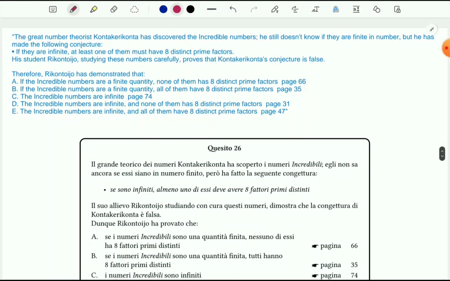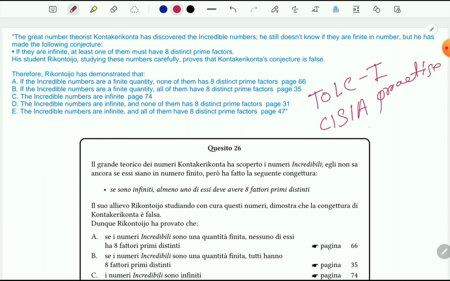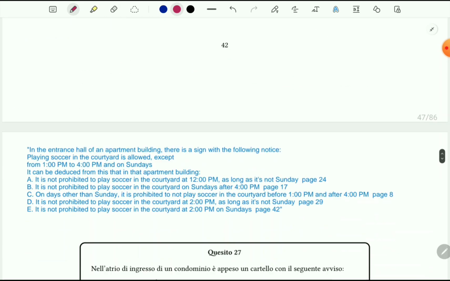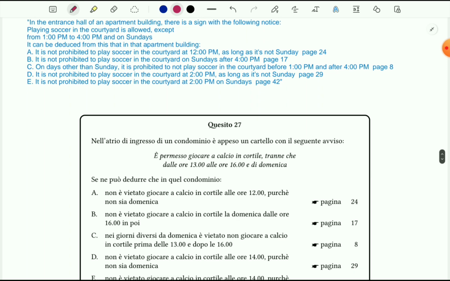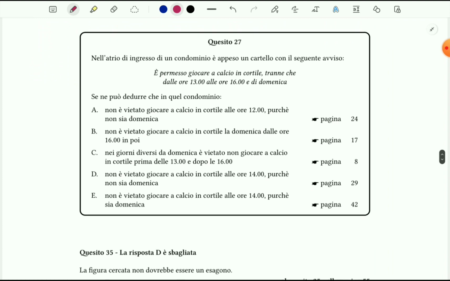Okay, so this problem I have solved when I solved the TOLC-I CISIA practice materials. So please see my previous videos and you will find this problem. So I can move on to our next problem here. This problem also I solved in the same tutorials. You can find that tutorial in the description box. Please check it.